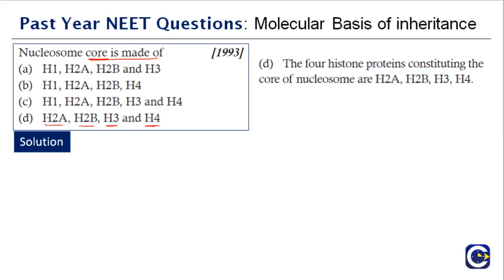The four histone proteins that constitute the core of the nucleosome are H2A, H2B, H3 and H4, just as in sequence. Just remember that H2 has two parts, because it is a dimer. Then H3 and H4 bind to it and form an octamer structure. H1 is present separately. It is not the core. So remember this. The right option is D.